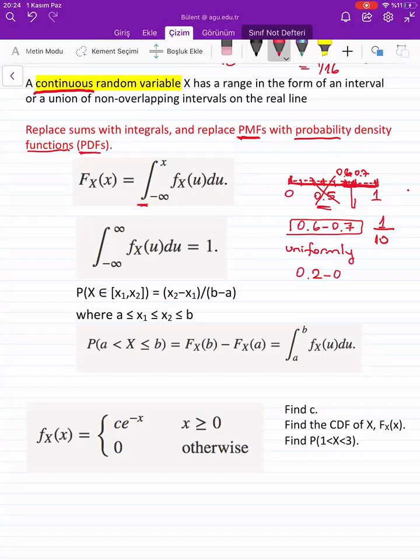If I would like to know the probability of obtaining a random number between 0.2 and 0.7, then I would say 0.7 minus 0.2 divided by 1 minus 0, which is equal to 0.5/1, which is equal to 1/2.